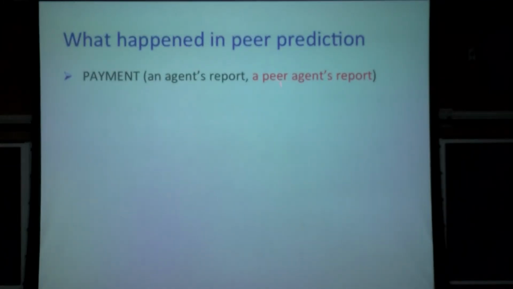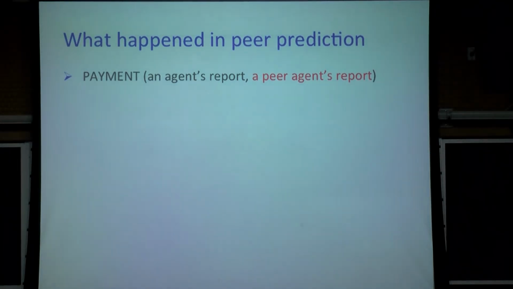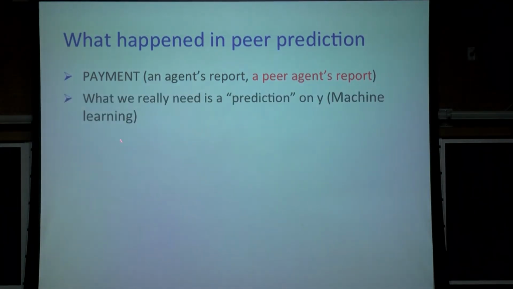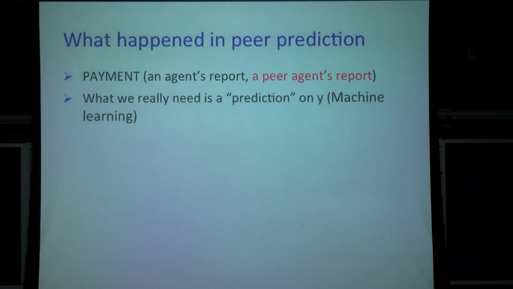Note that I highlight the peer agent's report in a different color, because when we look at this design philosophy, we find what we really need is just a prediction of the ground truth label Y. So we can have two correlated signals. In classical peer prediction, this is done by getting another report from another agent. But this is not necessarily the case, because if we want a prediction, machine learning can help us do so.